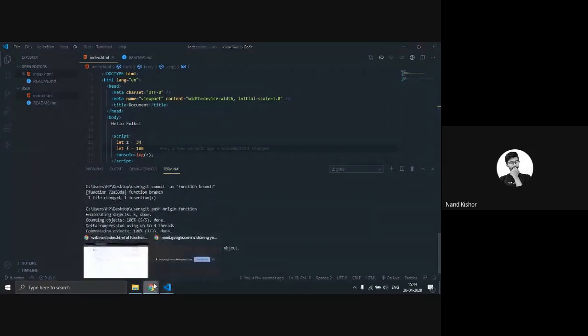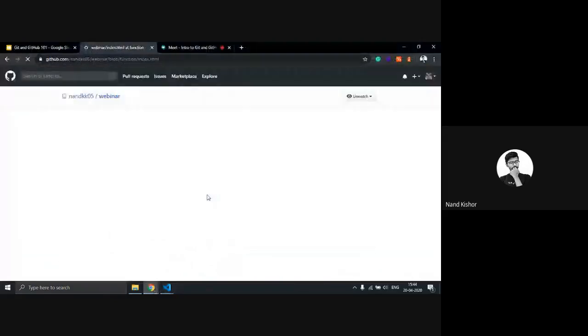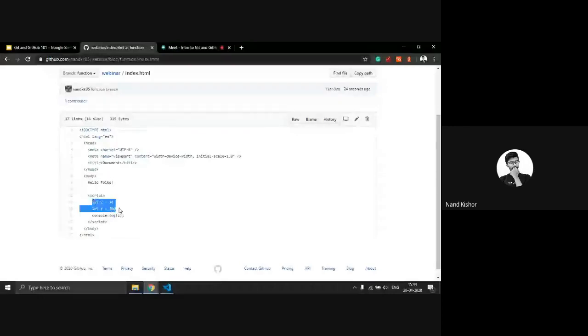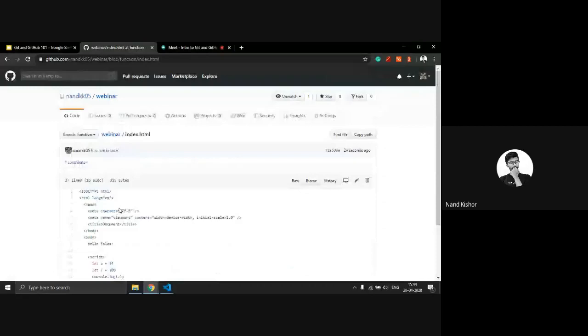Just refresh this page. Here you can see we have two variables also on our remote server. So what we are doing basically is synchronizing our local computer with our remote server. In case our local system gets corrupted or crashed, we can create a full backup of our data from this remote server. This is the basic benefit of GitHub.